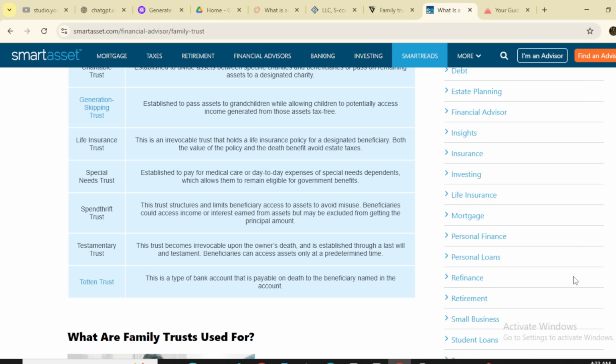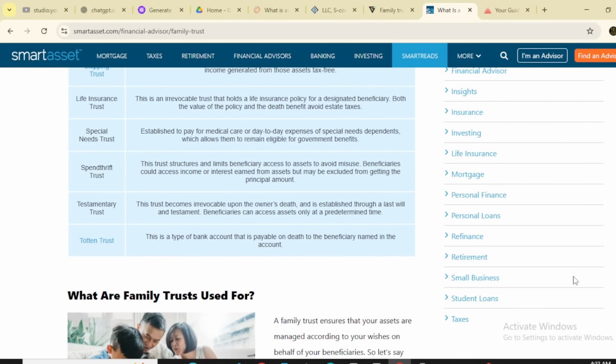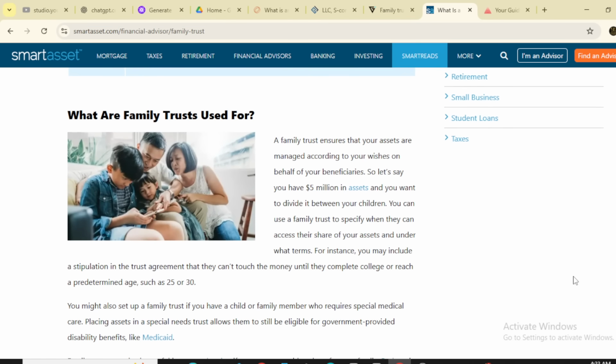This trust becomes irrevocable upon the owner's death and is established through a last will and testament. Beneficiaries can access assets only at a predetermined time. Then comes the Totten trust. This is a type of bank account that is payable on death to the beneficiary named in the account.